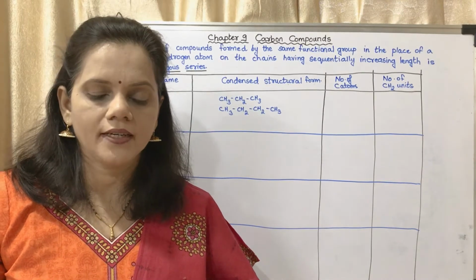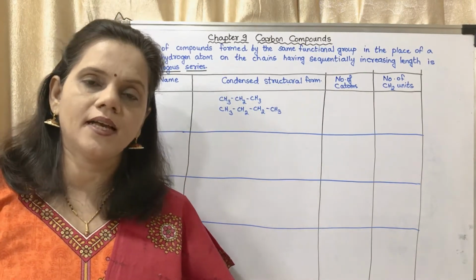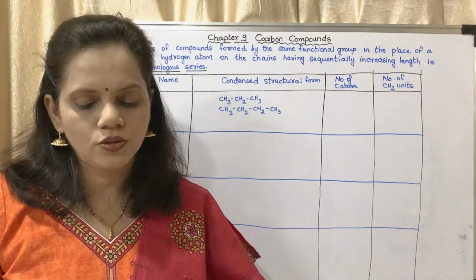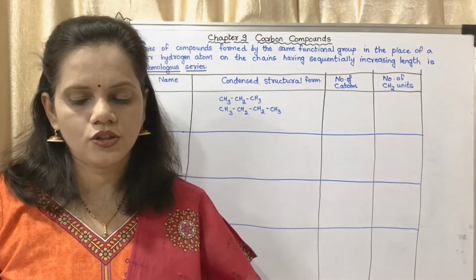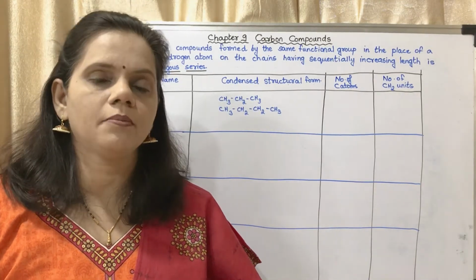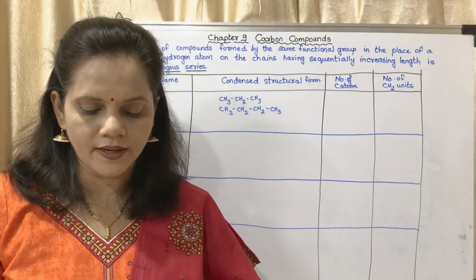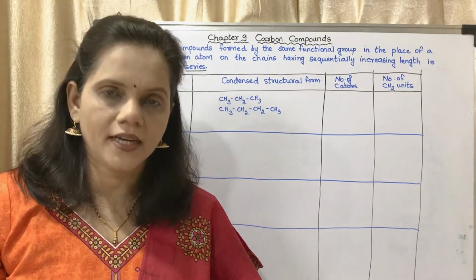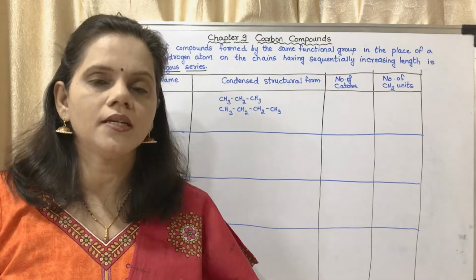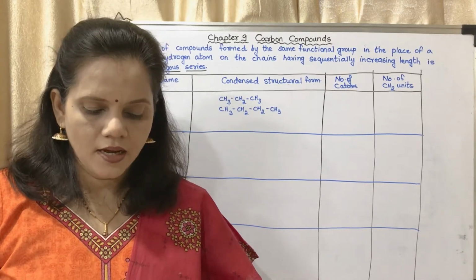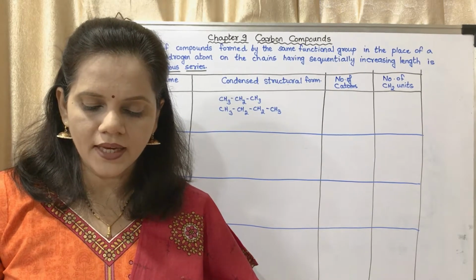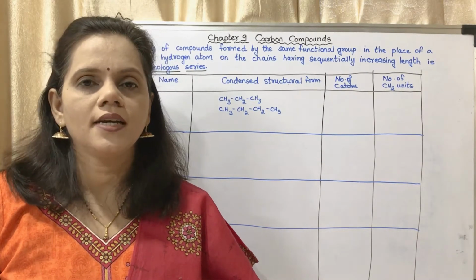Page number 118. They have given as an example also above: CH3OH, CH3CH2OH, CH3CH2CH2OH and so on. So that is an example of alcohols which have been given. Now on page number 118, towards the end, there is a question: complete the table. This question is asked: fill in the gaps in the table 9.17 A, B and C of the homologous series.